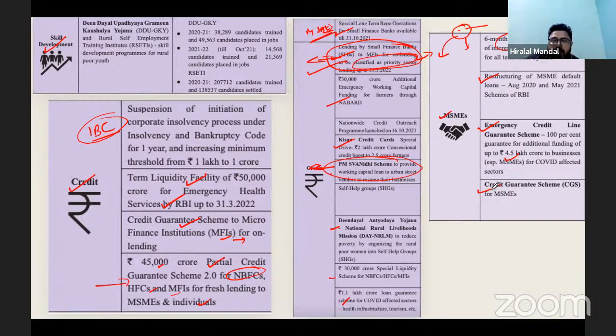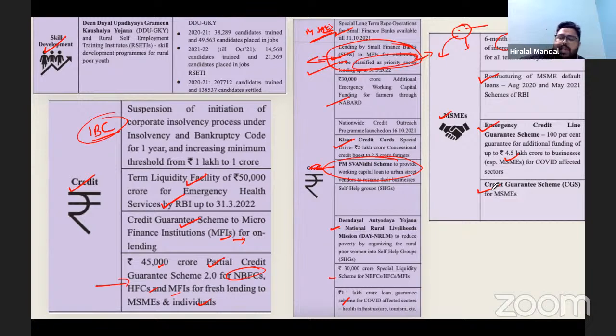Whereas when it comes to the middle class, often people are asking what the middle class got. For the middle class, what the government did was the monetary policy response, because the middle class has access to finance, and they were getting the money at a cheaper rate. Along with this, the government of India also incentivized corporates to hire more by contributing 12% of EPFO, the 12% contribution in EPF.